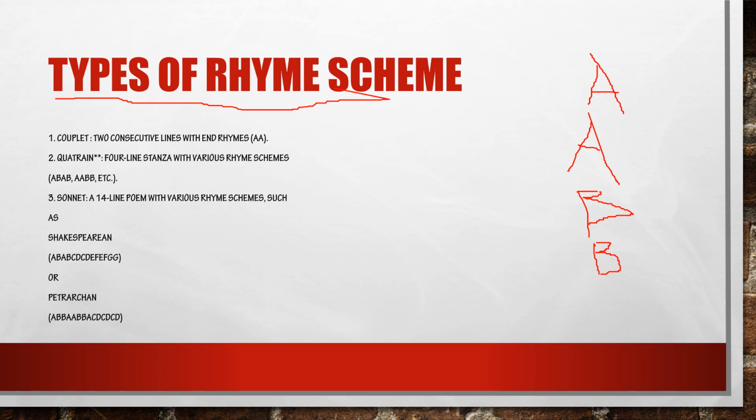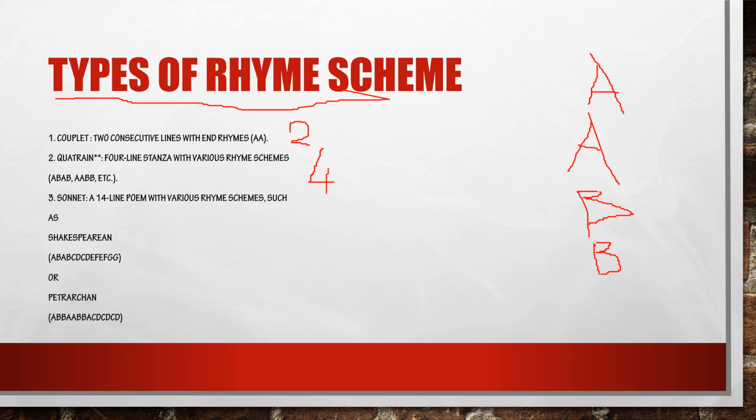So let's see the types of rhyme scheme. Couplet. Already I told you couplet is 2 lines. Likewise, couplet rhyme scheme is having 2 consecutive lines with end rhymes, A, A. And quatrain. Quatrain is having four lines. This is 2 and this is 4.